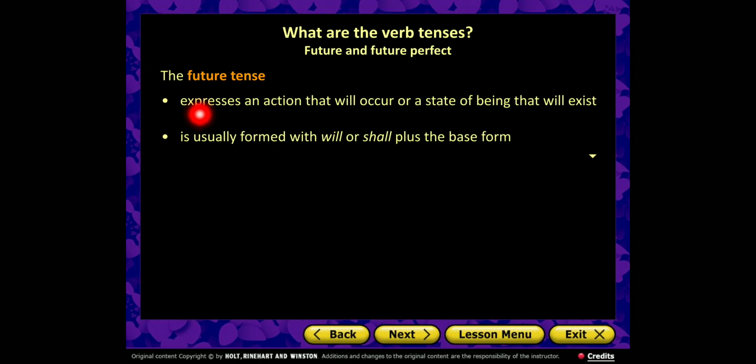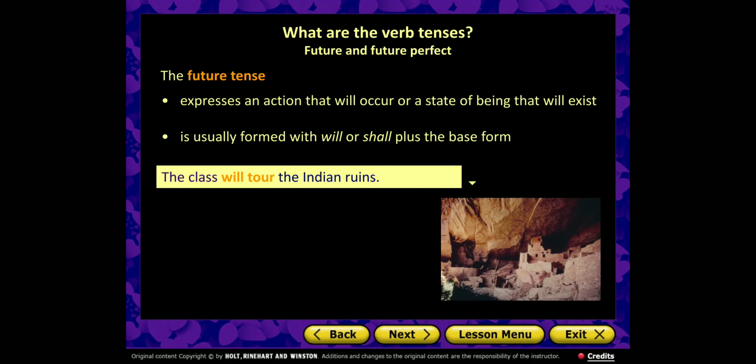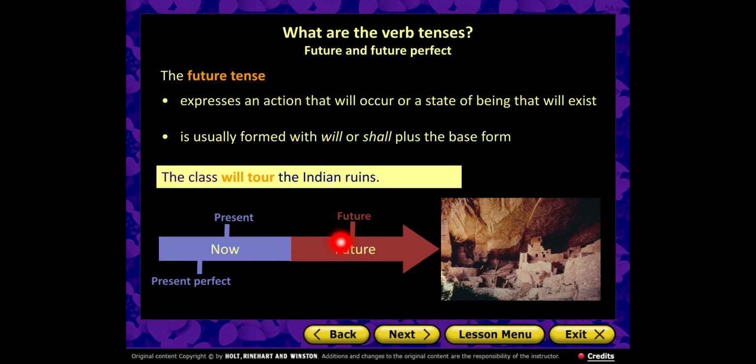As for the future tense, it expresses an action that will occur or a state of being that will exist. And it is usually formed with will or shall plus base form. For example, the class will tour the Indian ruins. So this is a timeline, the action will happen in the future. And when we say future only, we mean simple future. When we say present only, we say simple present. Okay.